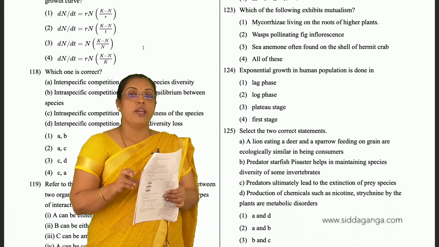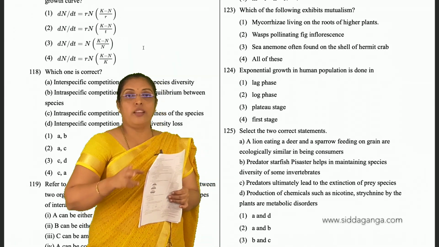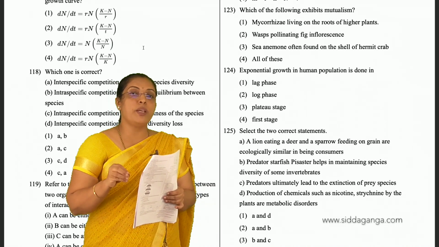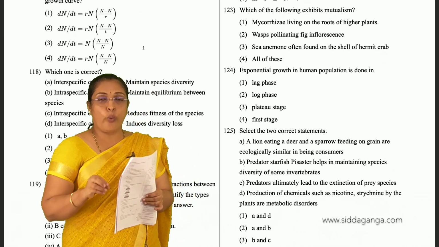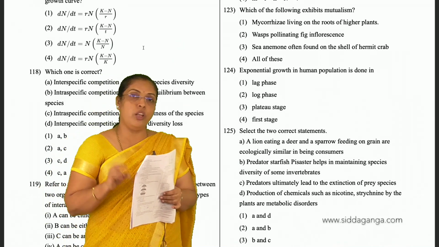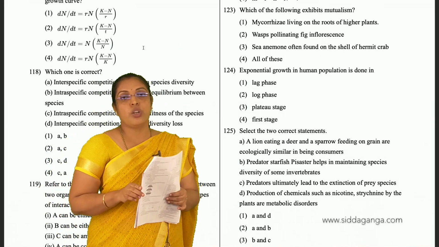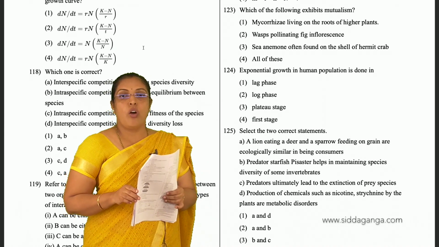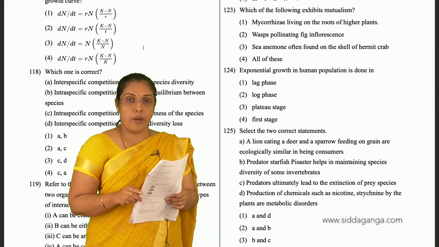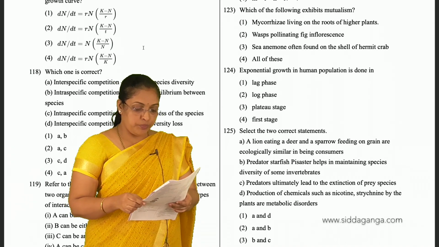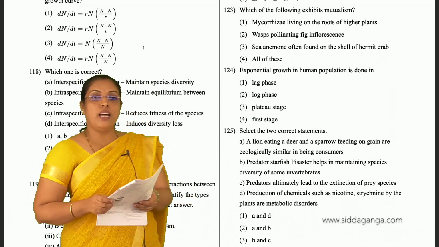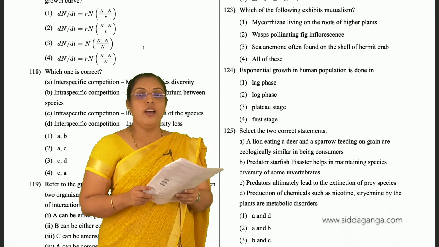These wasps are specific in their interaction. Fig inflorescence is specific for the pollination. It requires the wasp insect only for the pollination. Understood? So this shows mutualism. And sea anemone often found on the shell of hermit crab. So for 123, all of these are the answer.